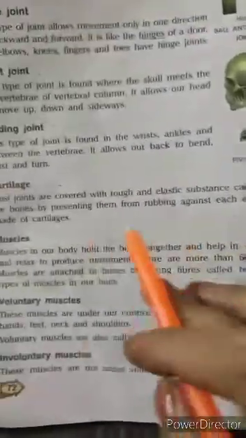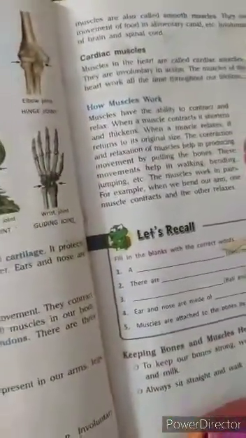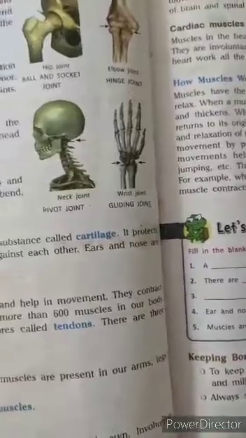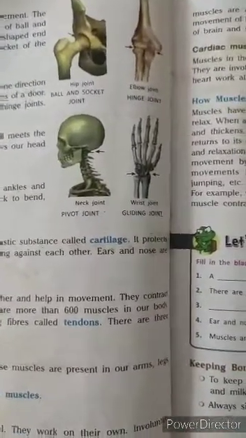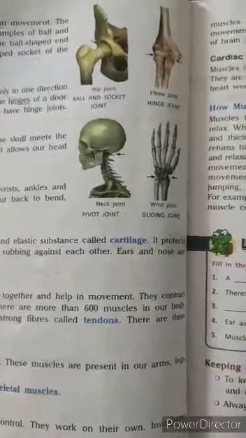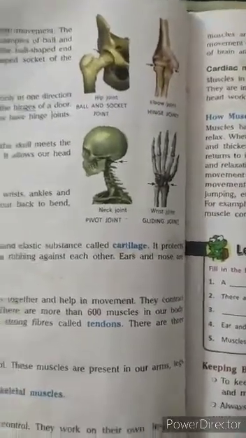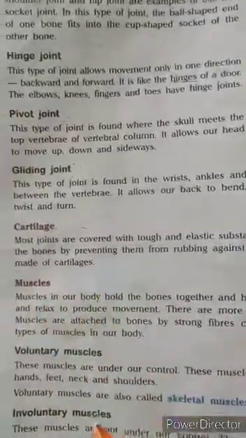Ears and nose are made of cartilage. If you touch your ears and nose, you are able to squeeze and rotate them. Why? Because there is cartilage. So ears and nose are made of cartilage.